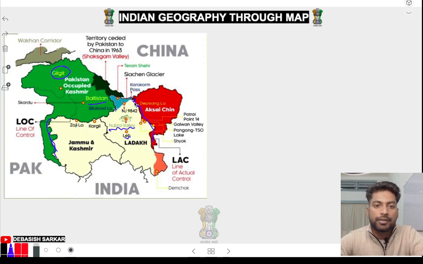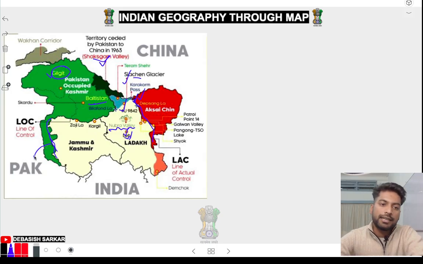This is Karakoram Pass, Siachen Glacier, then Saksam Valley. Just observe the places: Gilgit, Baltistan, Saksum Valley, Siachen Glacier, Karakoram Pass, Nubra Valley, Leh and all.